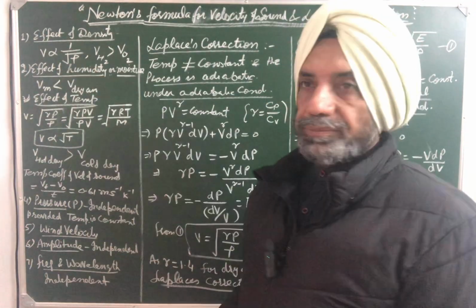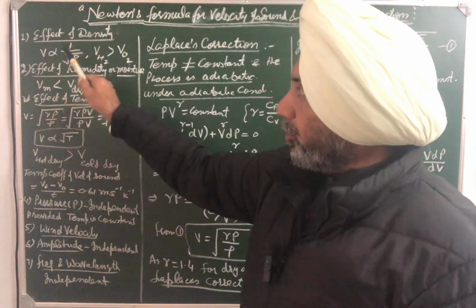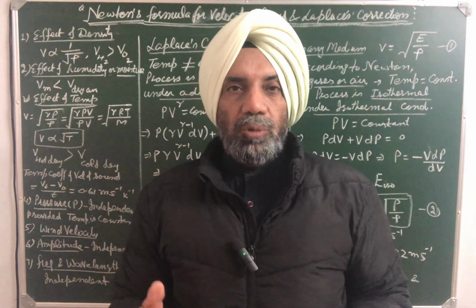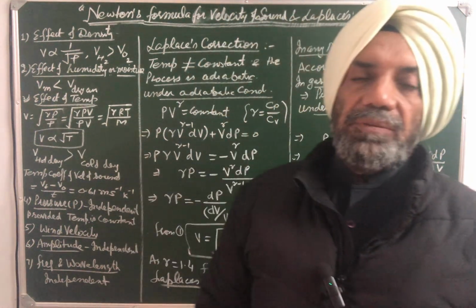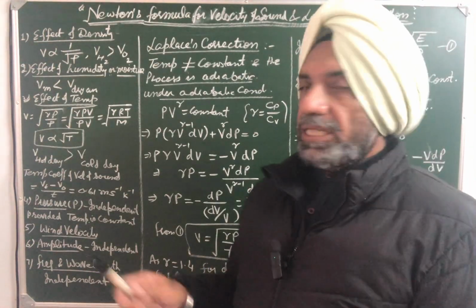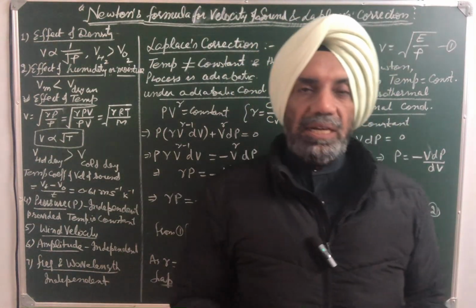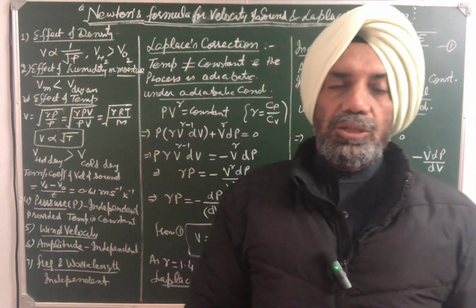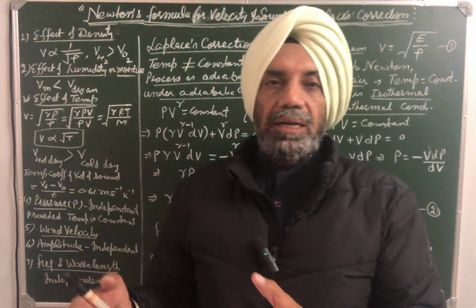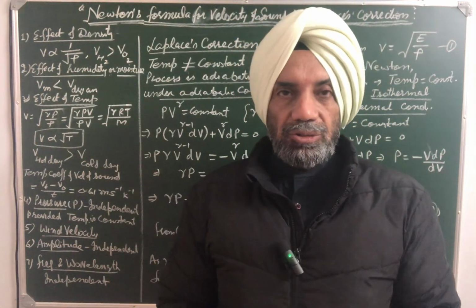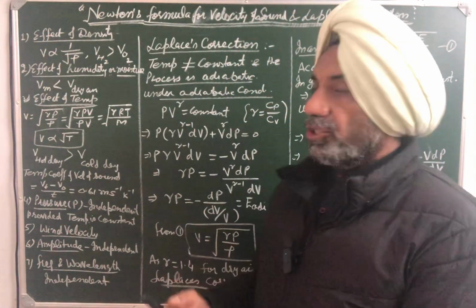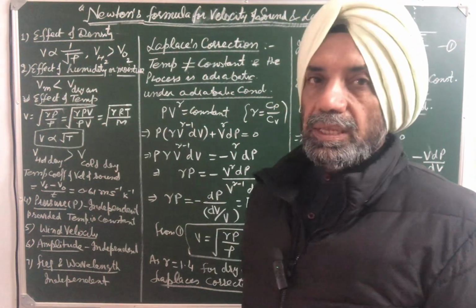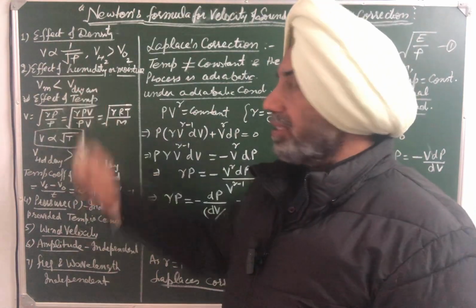effect of density. Since velocity of sound is inversely proportional to square root of density, it means more the density, less is the velocity, and vice versa. So that's why sound travels faster in hydrogen than in oxygen. Velocity of sound in hydrogen is equal to 4 times the velocity of sound in oxygen, which is due to effect of density.